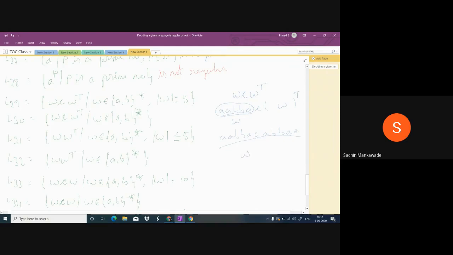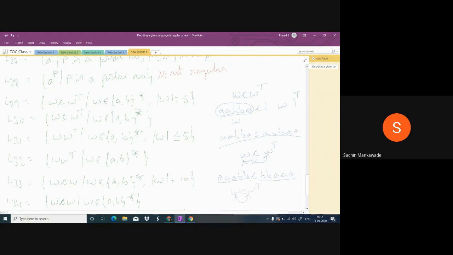Whatever W is before C, whatever comes after C must be the reverse of it. For example, if before C it is triple A, double B, then after C it must be the reverse, that is double B, triple A. You have to check whether what is after C is the reverse.